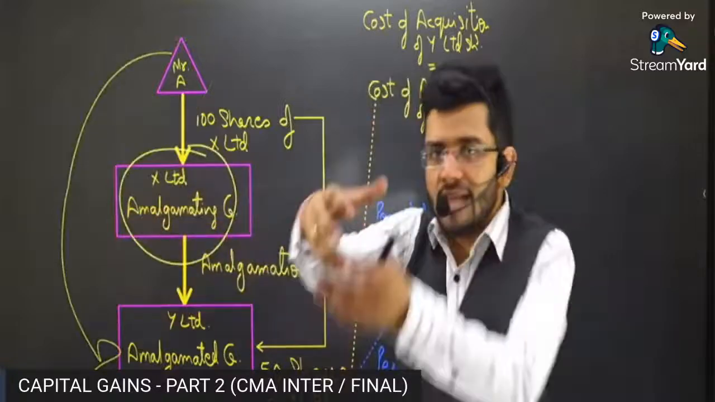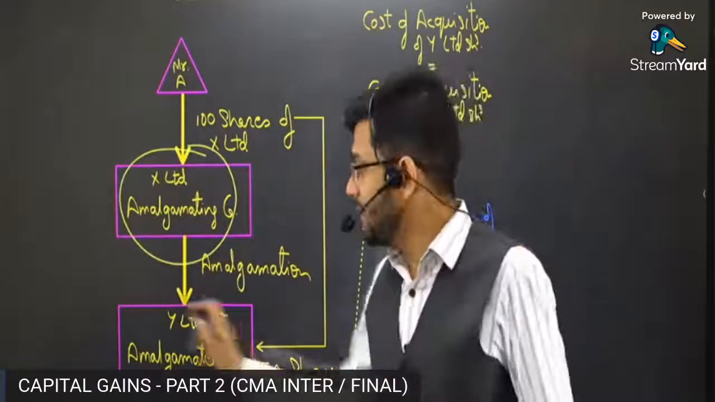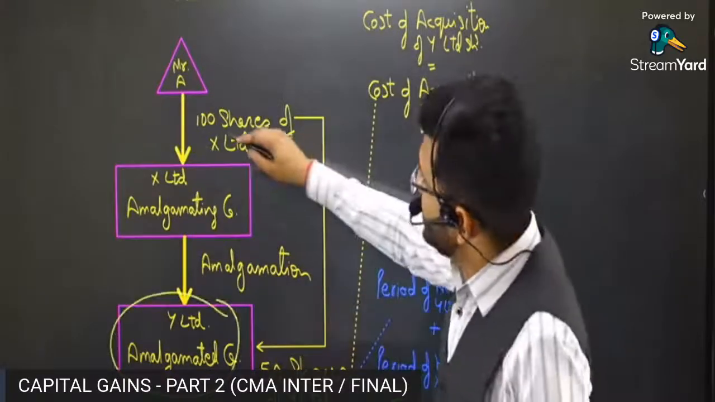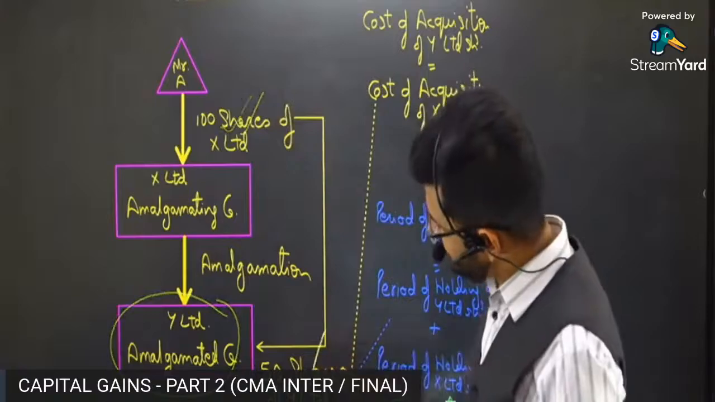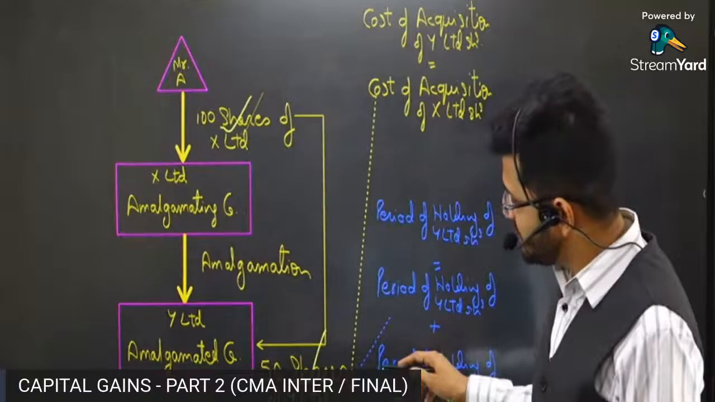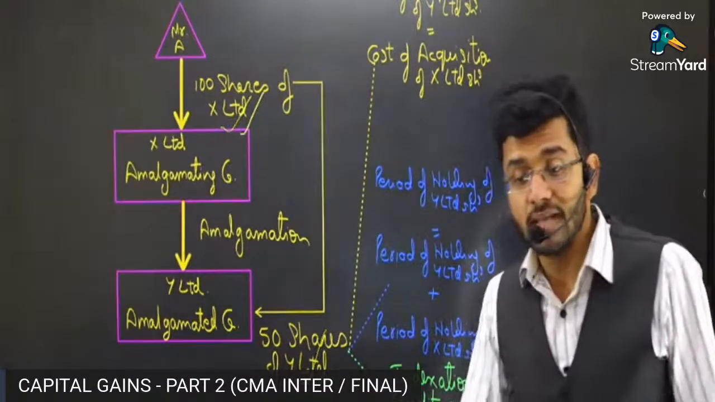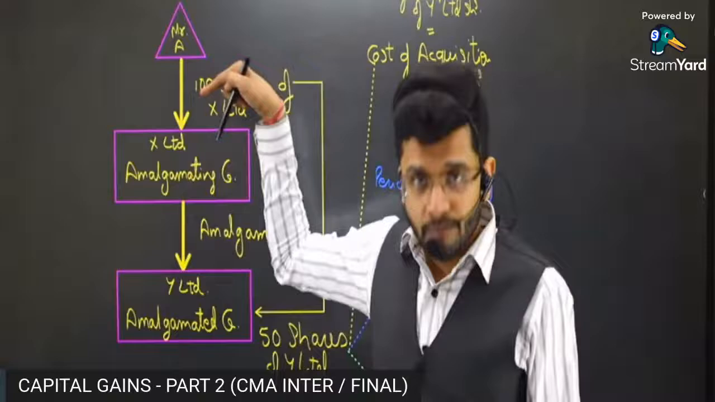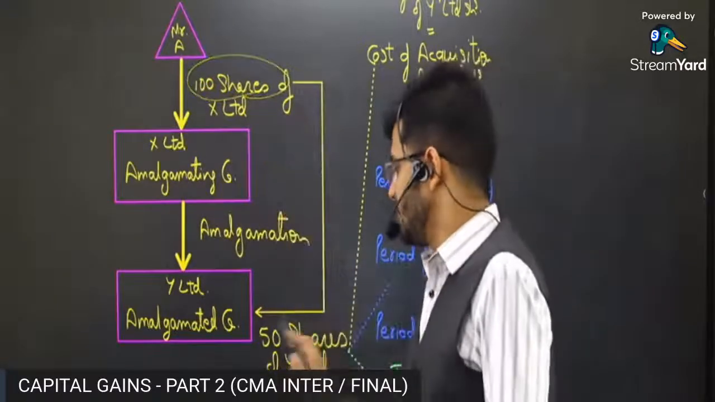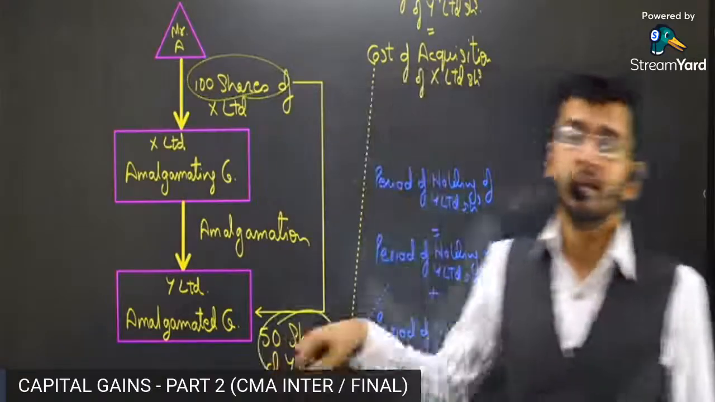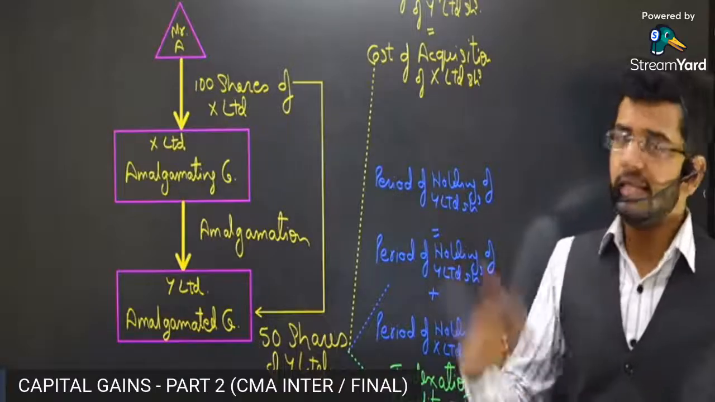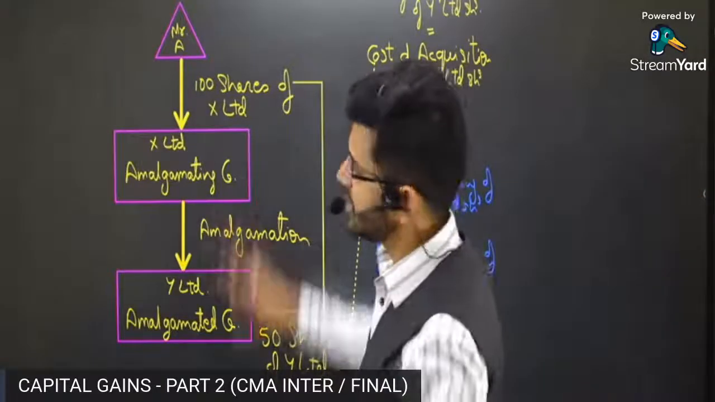His X Limited shares were taken away from him and he was given Y Limited's shares. Now, the swap ratio which was decided was that for 100 shares of X Limited, Mr. A will get 50 shares of Y Limited. Sir, why less? Less because, guys, Y Limited shares must be a little more expensive than X Limited shares. That's why X Limited shares must be cheaper than Y Limited shares. Therefore, 100 shares of X were equivalent to 50 shares of Y Limited. That is the reason why a lesser number of shares were given in Y Limited. But that's okay, that's the part of the deal. The scheme was devised in this manner only.